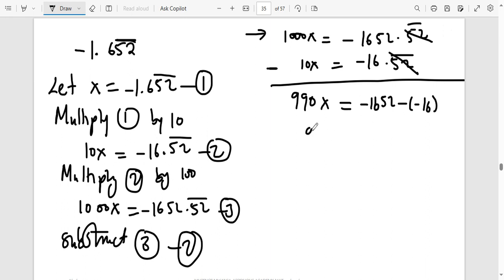Okay, so never get confused there, or you end up writing something else. So this is the same as just a positive 16 minus 1652, and that will give us a negative 1636. At this point, divide both sides by 990.